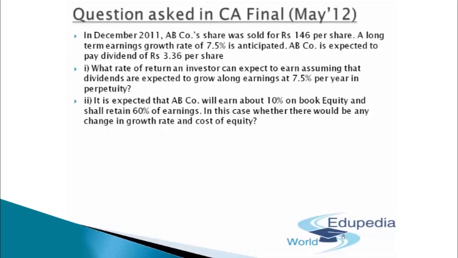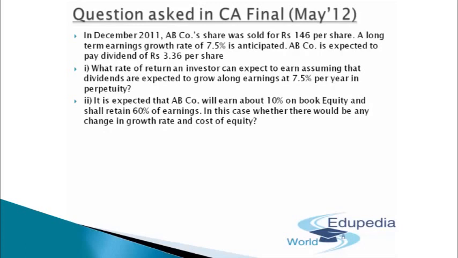I've just changed the format of the concept I told you in my last question, that the fair price of the share will be equal to the expected dividend as numerator, divided by Ke minus g. If I have to compute Ke, I'll just move g to the LHS and price to the RHS with the denominator.